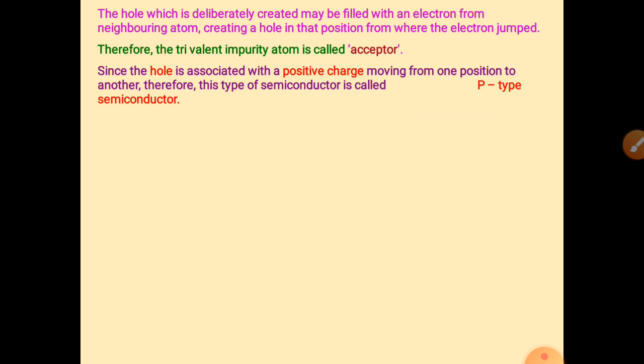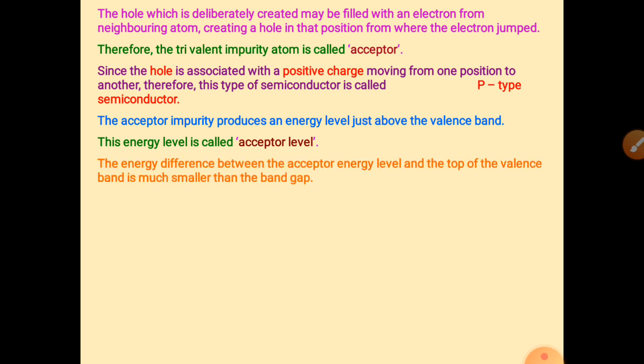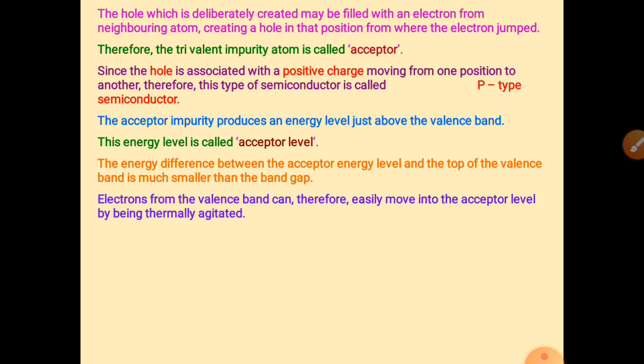Acceptor means a deficiency of electrons, meaning positive charge. That is why we name it a P type, positive type semiconductor. The acceptor level is always near the valence band, and the difference between the acceptor level and the top of the valence band is much smaller than the band gap. Earlier we discussed the donor level also, right?